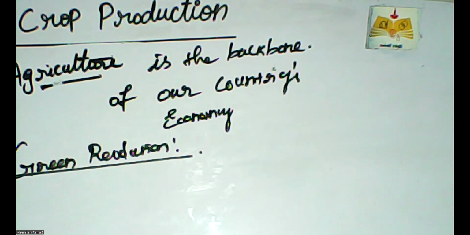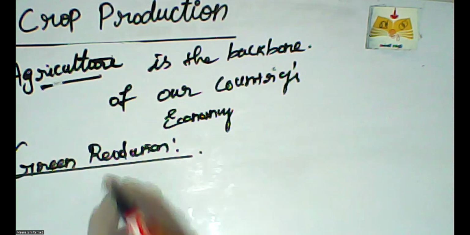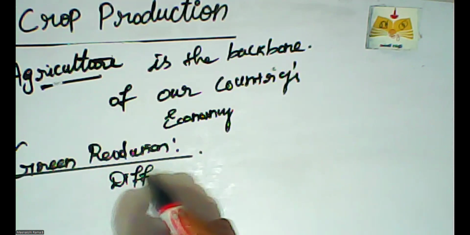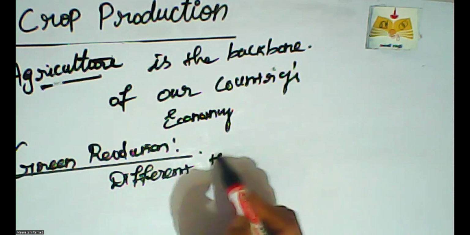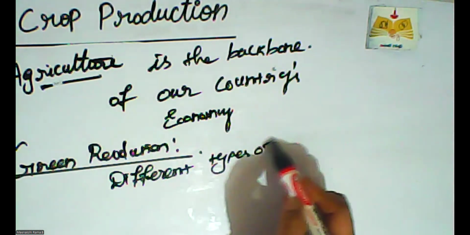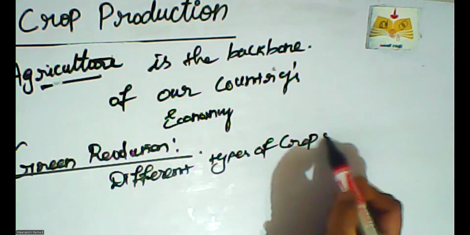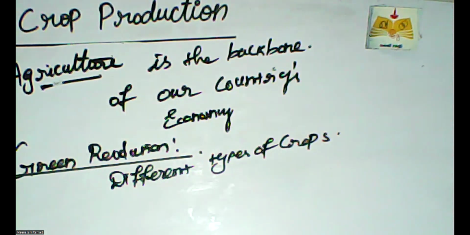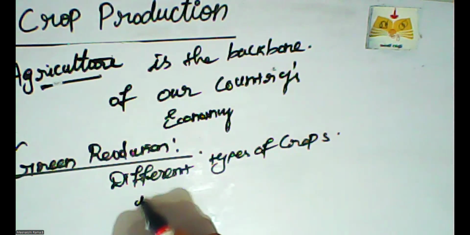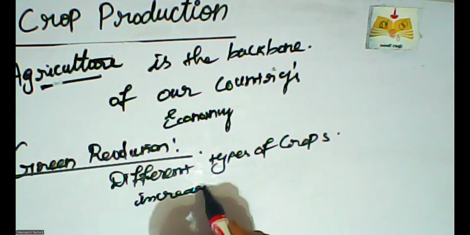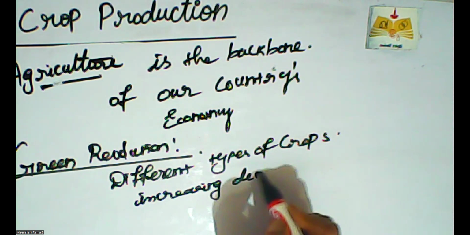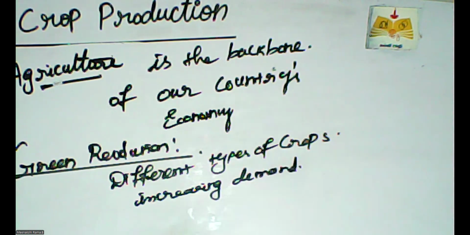In our country, we follow three categories of crops. We have been cultivating different types of crops to cater to the increasing demand and compensate for the scarcity.